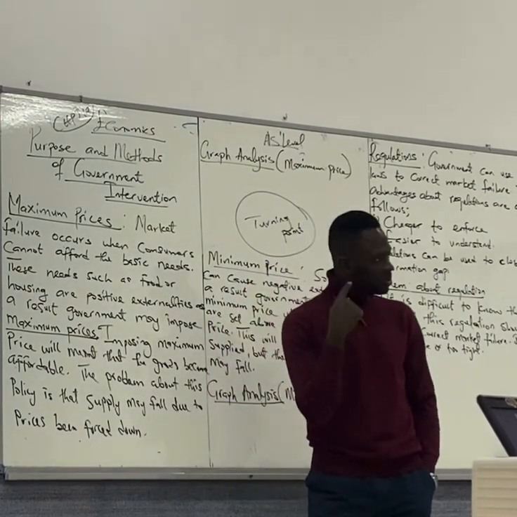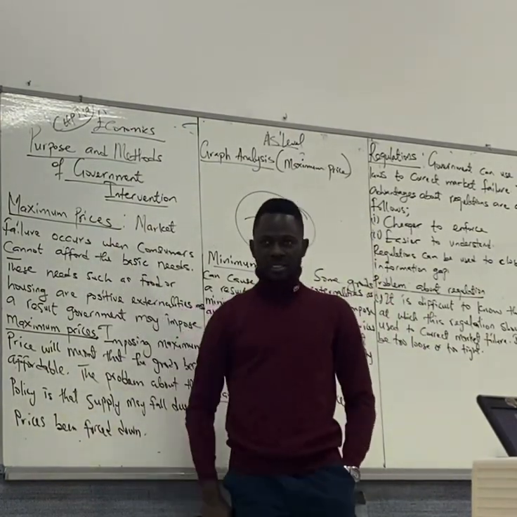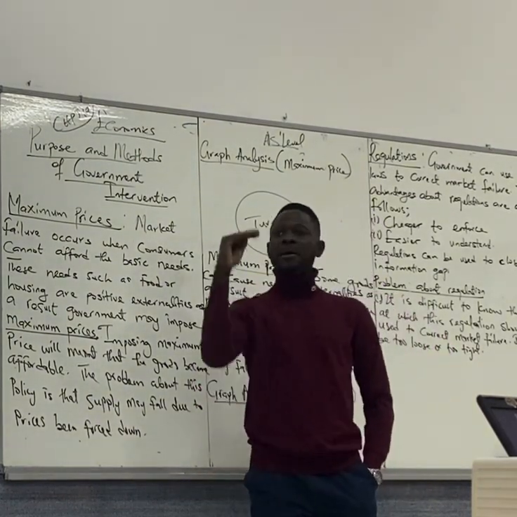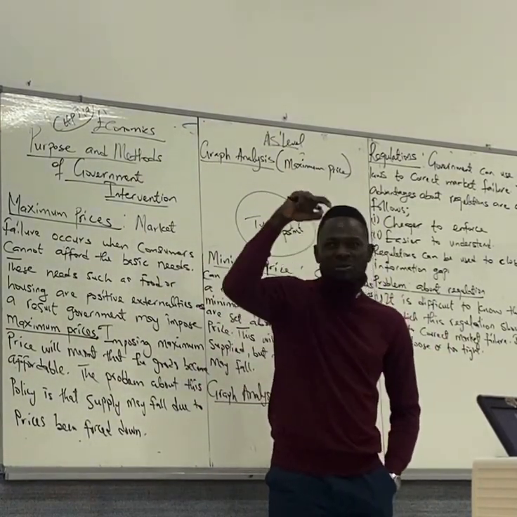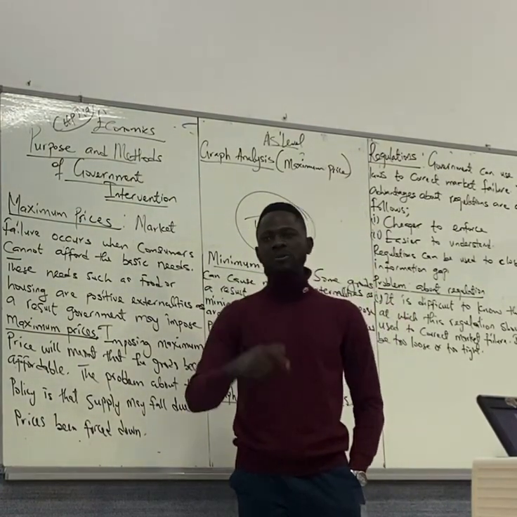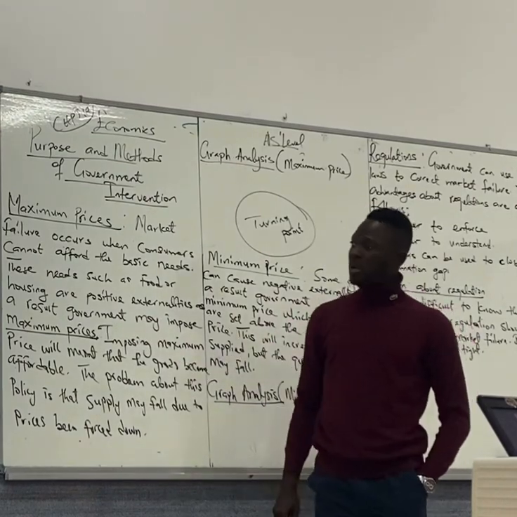So one of those methods is maximum prices. So what is maximum price? Maximum price means that you are setting the price below the market or the free market price. That is maximum price. Setting the price below the free market price. So look at what I wrote here.